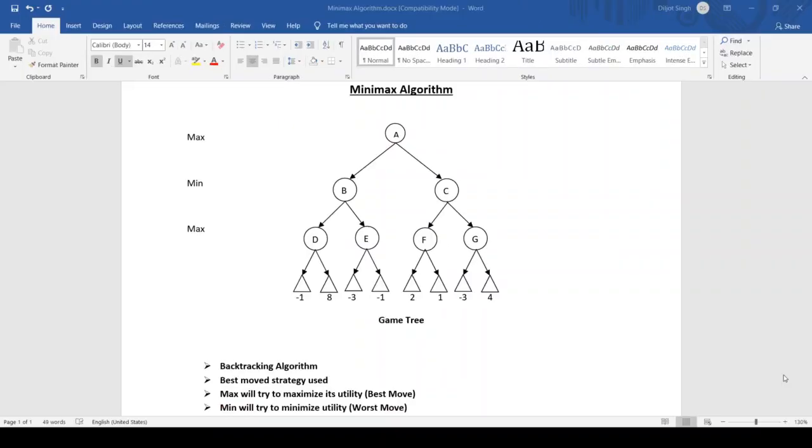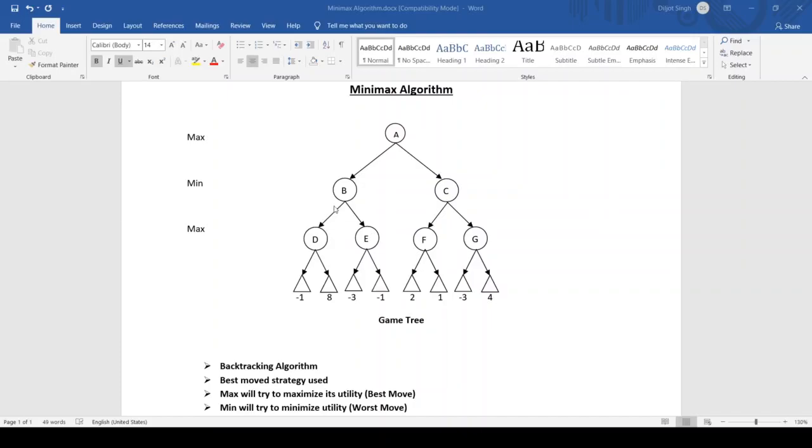So our third algorithm is the Minimax algo. Minimax algo is a backtracking algo. Backtracking algorithm means we first traverse from the root level to the leaf or terminal level, and then calculate the values at the terminal level, and then we propagate the calculated values to the root level, and then we decide which move we should choose. It is a very important point.